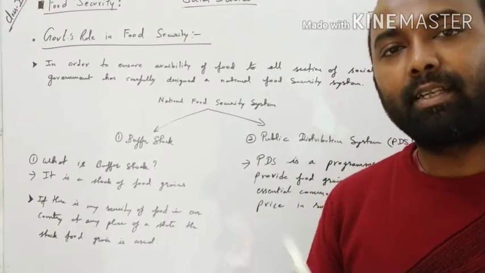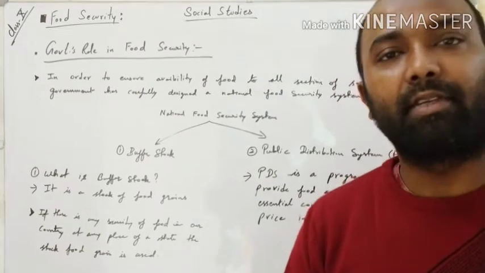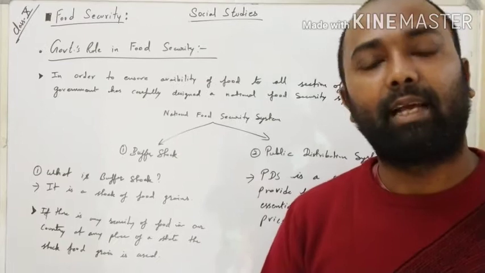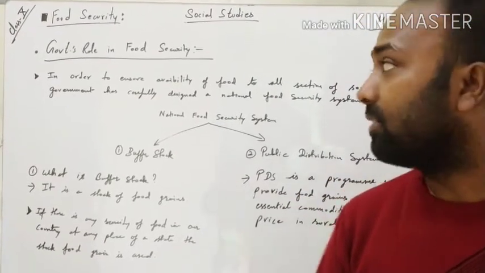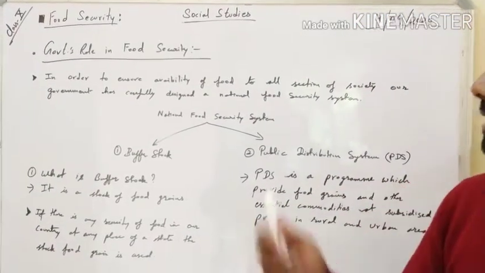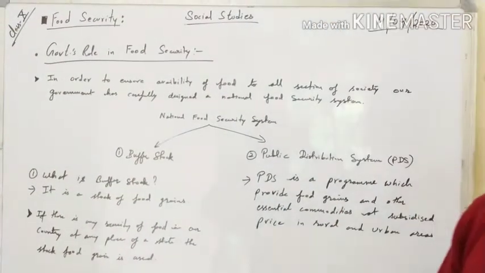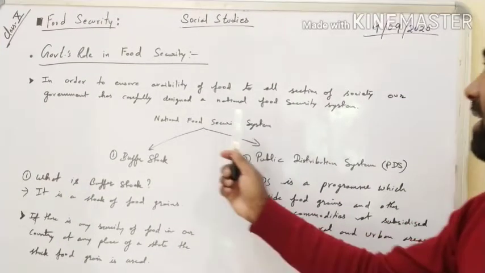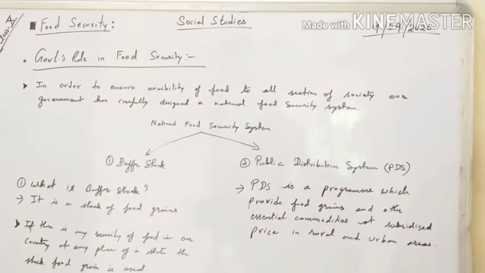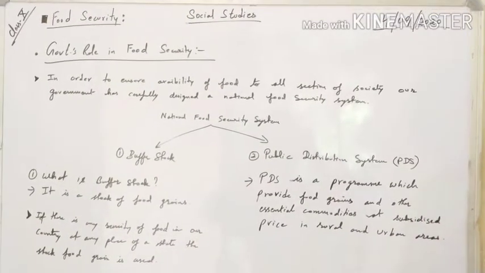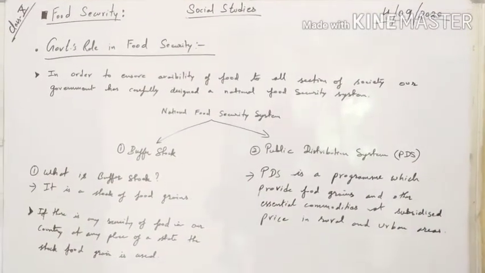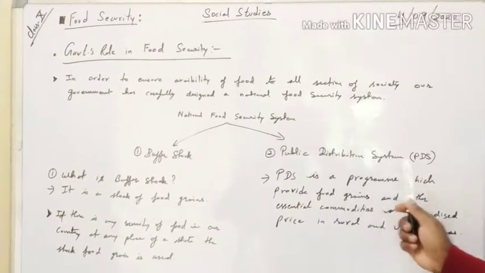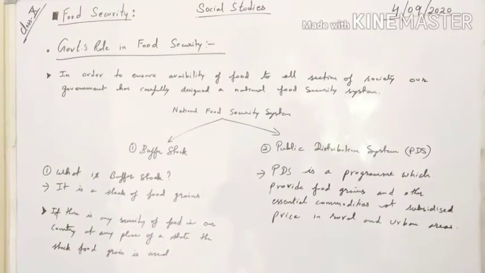Students, in a country like India, the importance of food security is very high and the government has to do something about it. So let us see what the government has done or played an important role in the food security. Now let us understand this. In order to ensure the availability of food to all sections of society, our government has carefully designed a national food security system. The national food security system has two important components. The first one is your buffer stock, another one is your public distribution system. We also call it PDS, public distribution system.